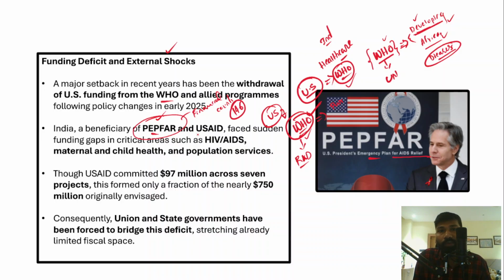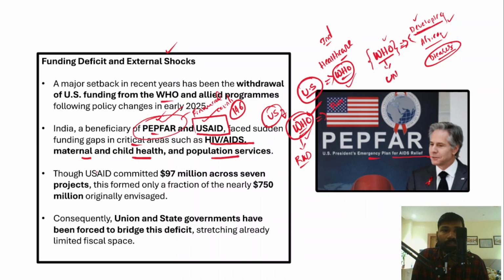And apart from that, the United States also provides emergency aid, international aid as well. However, since India is a major beneficiary of these two funds, India faced sudden funding gaps in critical areas such as HIV AIDS, maternal and child health, and even population services as well, right?